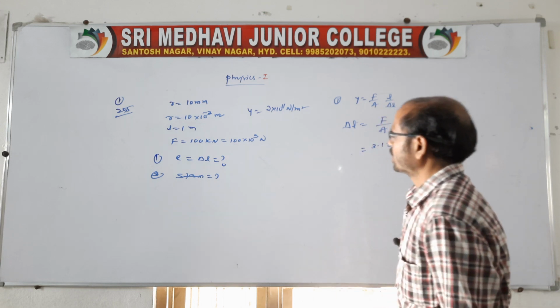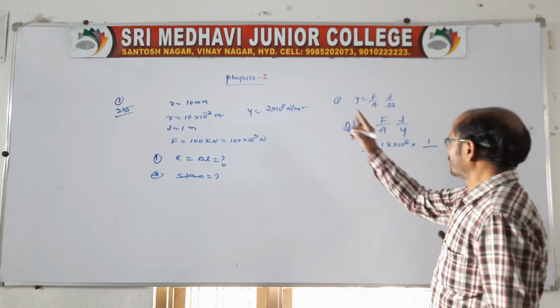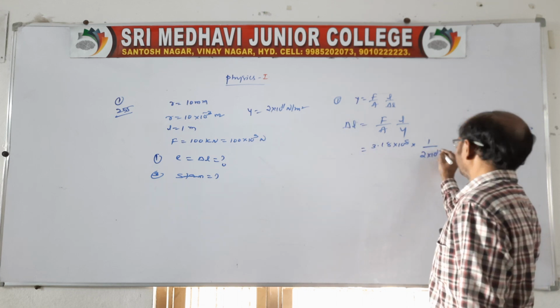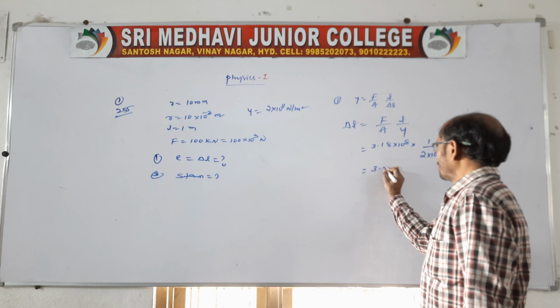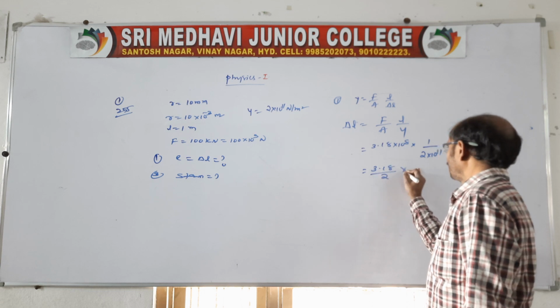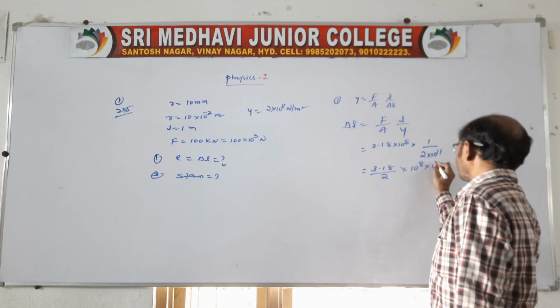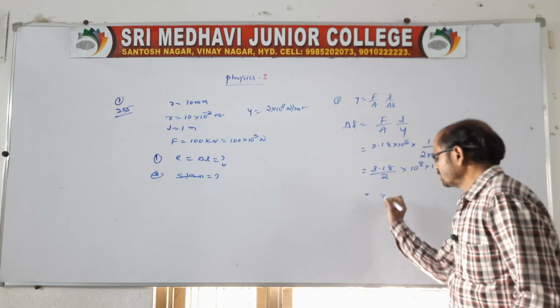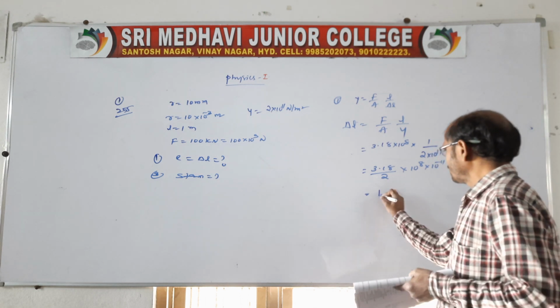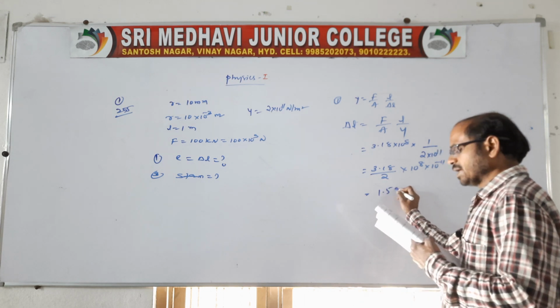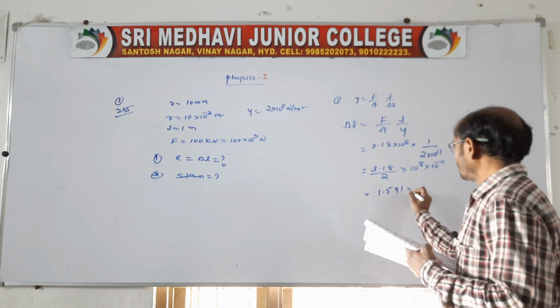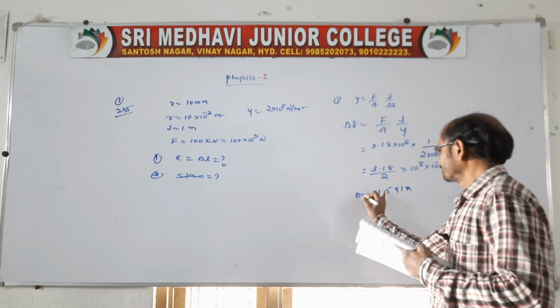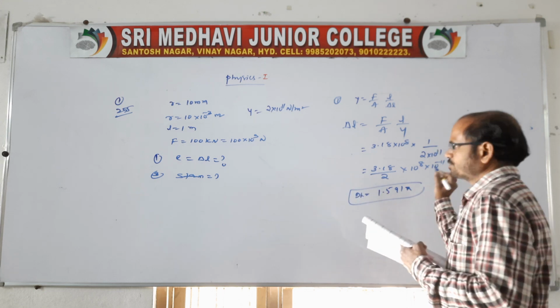L is 1, and Young's modulus is 2 into 10 power 11. So 3.18 into 10 power 8 divided by 2 into 10 power 11. Better simplify this. We may get the extension as 1.591 in meters. This is delta L.